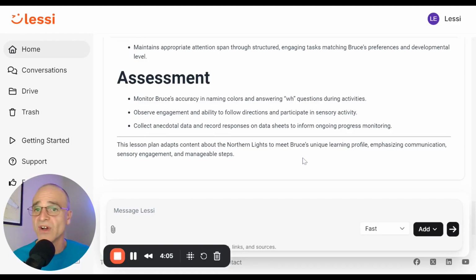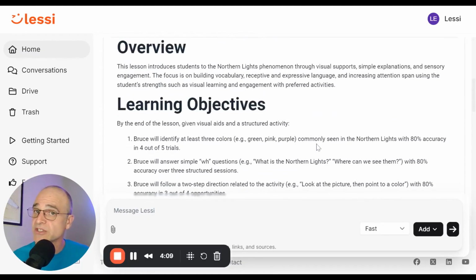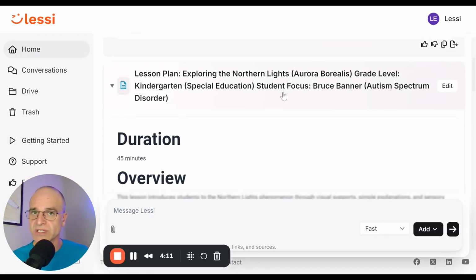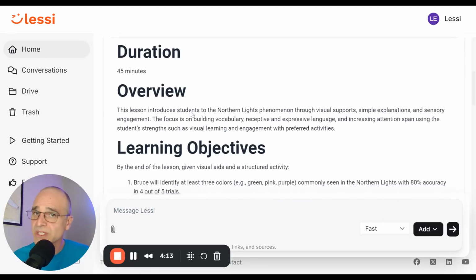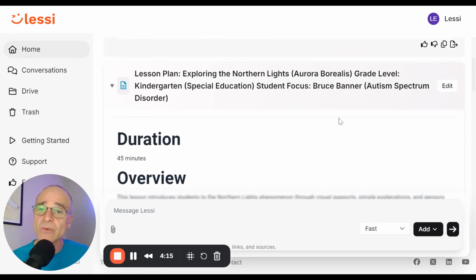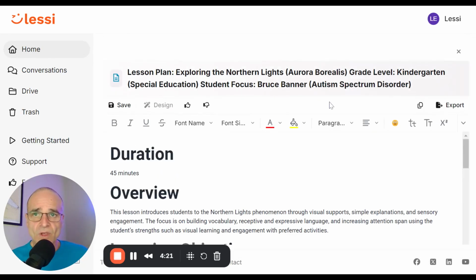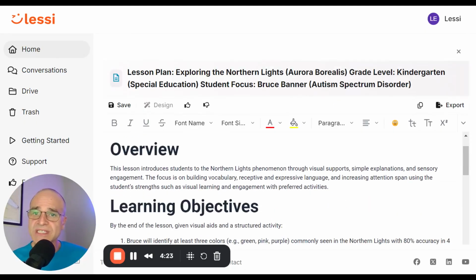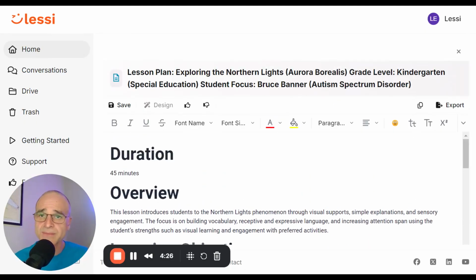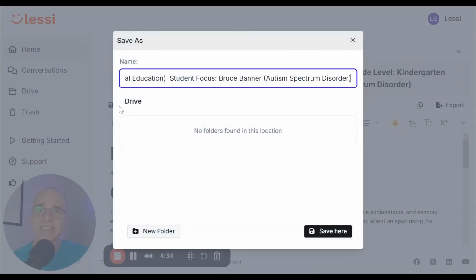Now, before we move on, I'm going to take a look at what else I can do with this document once I've created it. Okay, so it comes out pretty plainly formatted, but if we want to add a little bit of life to this document, then we can click on the Edit button. When I go into Edit, I have a full design palette that I can work with. Now, before I start working with it, I'm going to need to save the document to my drive. So let's save it, and it's given us a name.